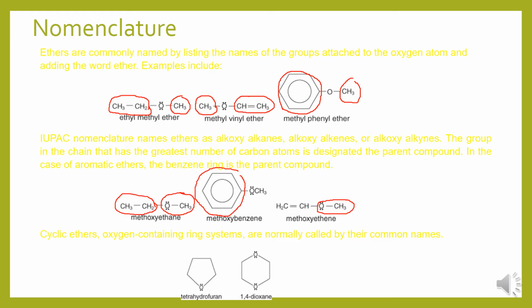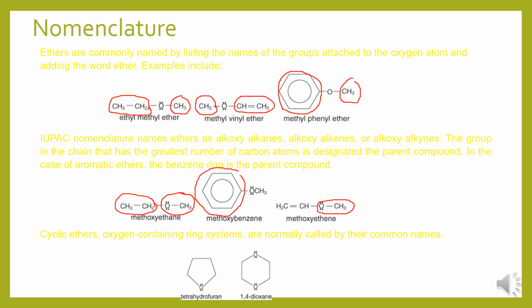If an alkane group is attached to the alkoxy, then it is alkoxyalkane. If the alkoxy group is attached to an alkene, it means alkoxyalkene. If the alkoxy group is attached to an alkyne, it means alkoxyalkyne. The group in the chain that has the greatest number of carbon atoms is designated as the parent compound.